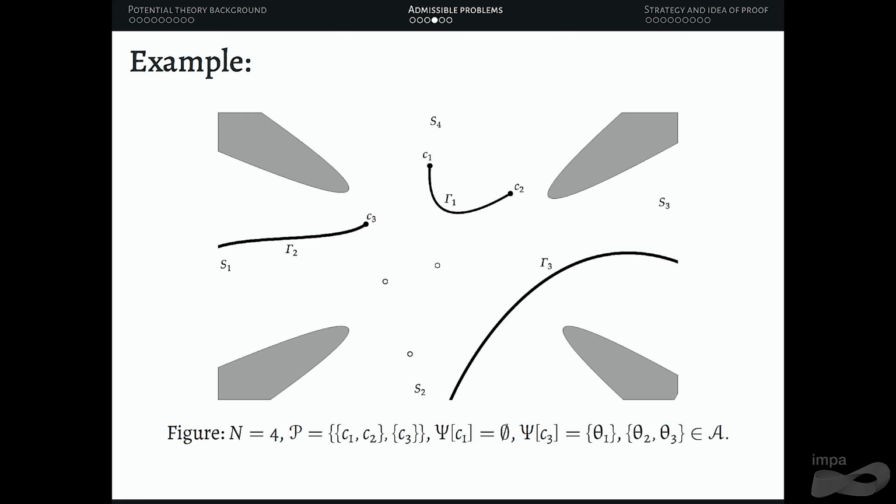So imagine I fix 3 fixed points, C1, C2, and C3, and I say, okay, I want a curve that connects C1 to C2. This is going to give this gamma 1. I want a curve that connects C3 to infinity through sector, let's say S1. So I'll have this curve gamma 2. And maybe I want to connect infinity to infinity through sectors S2 and S3. This gives you a curve of type gamma 3. How do we codify this family of curves? Well, there are actually 3 objects. You need a partition of the set of fixed points. This tells you which fixed points are connected to each other. So in this example, my partition of fixed points is the set C1, C2, and the set C3.